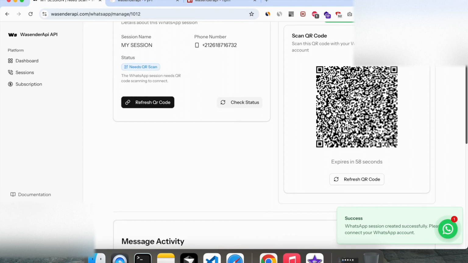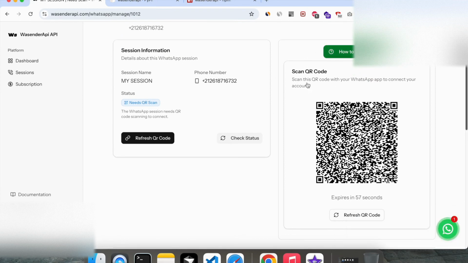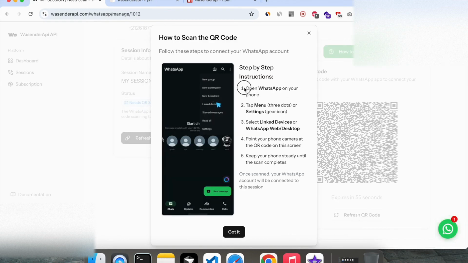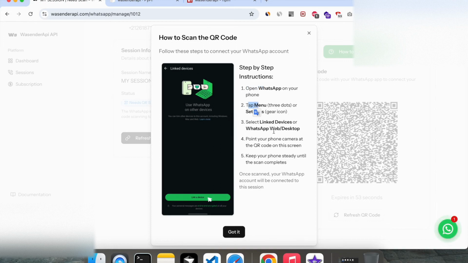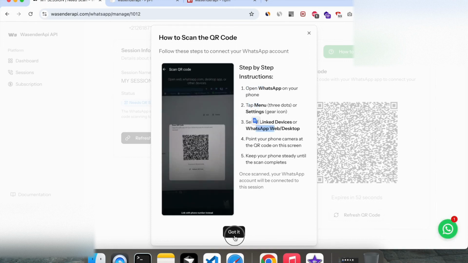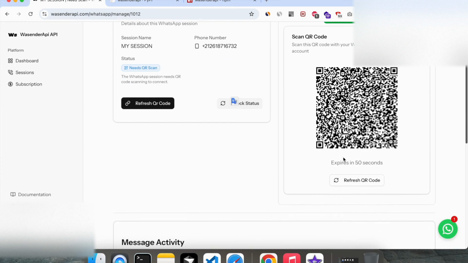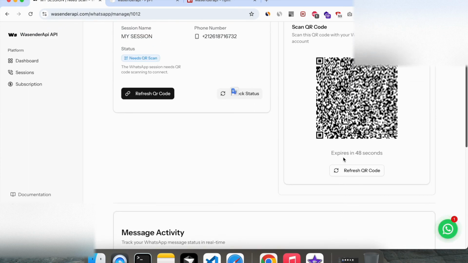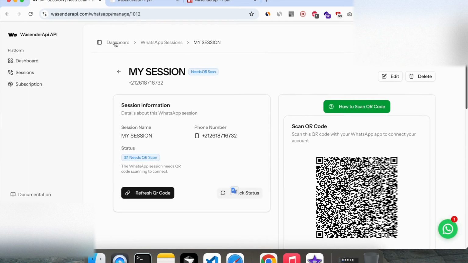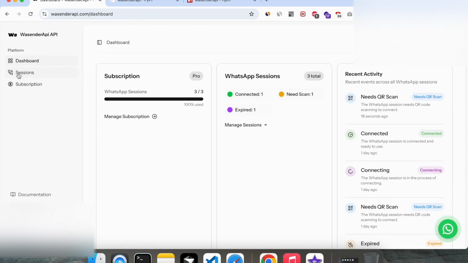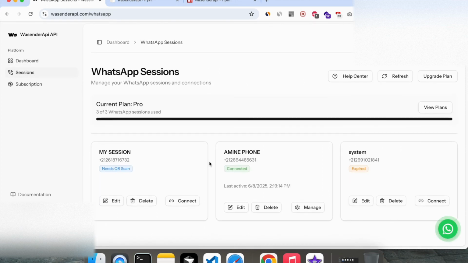All right, wanna try it? Here's what you do. Go to wasenderapi.com. Make an account. There's even a free plan if you want to test it. Scan the QR code with your WhatsApp, get your token, start sending messages via API. Like, that's it. No forms, no waiting, no Meta. Just working code and messages going through in seconds.